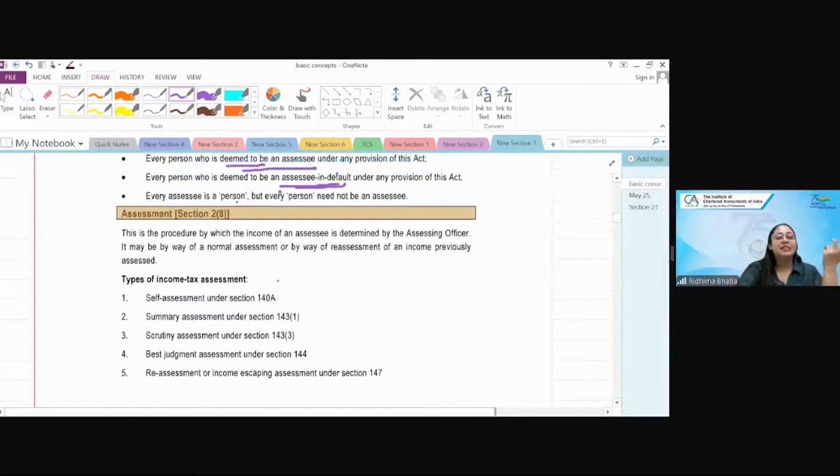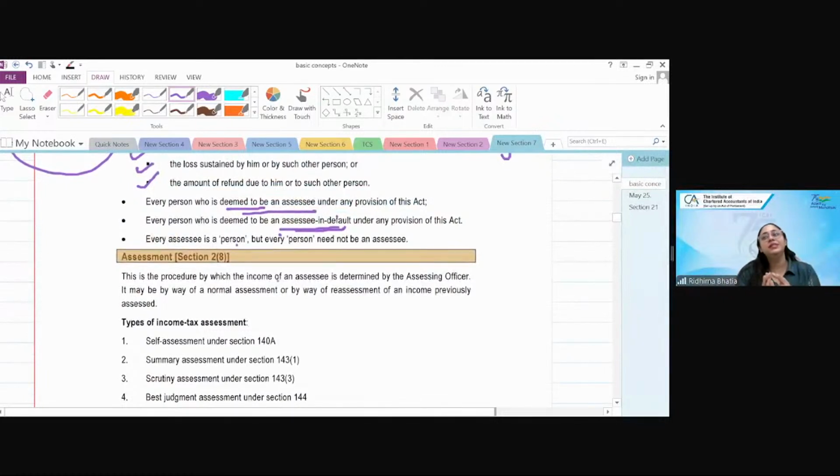Now coming to the term assessment. Assessment क्या है? What is assessment? Basic चीजें से, if I say assessment क्या है? To analyze and evaluate, understand, conclude, right? Now, what do you do? You basically file the income tax return, right? File the ITR. Now, when you're filing the ITR, you are self-assessing your income. Income tax return is what? Income tax return is a statement by which you tell the government that these are the particulars of what I've earned during the year.